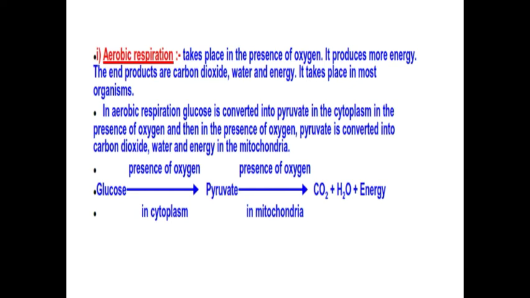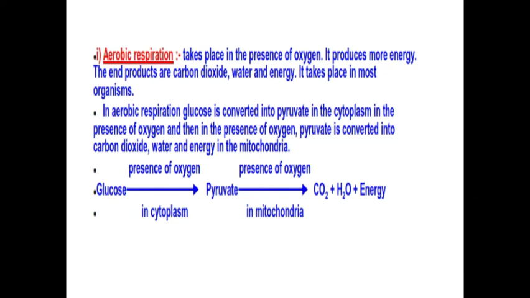So the glucose to pyruvate conversion happens in the presence of oxygen in the cytoplasm. This pyruvate is then converted to carbon dioxide plus water plus energy in the presence of oxygen, and this process happens in the mitochondria.